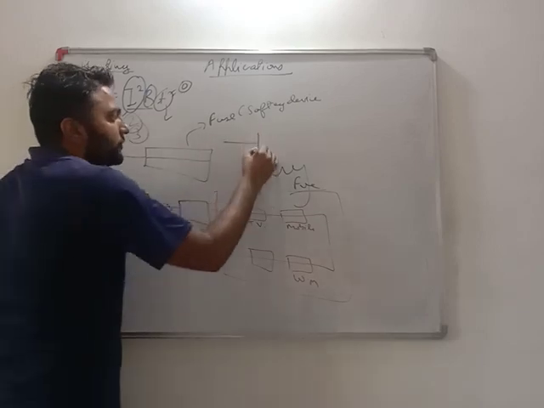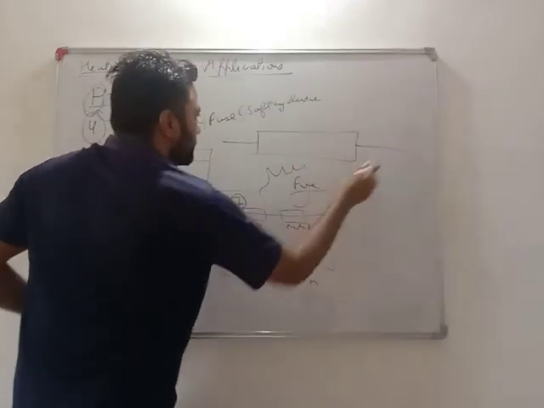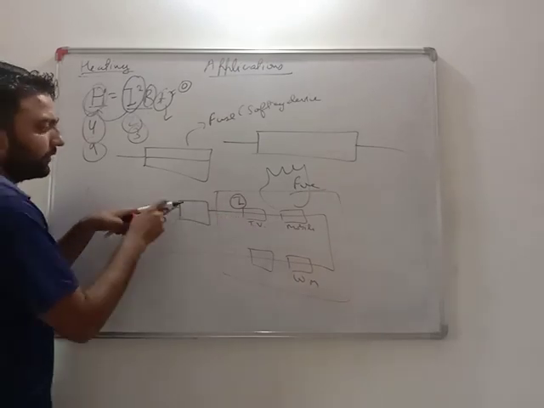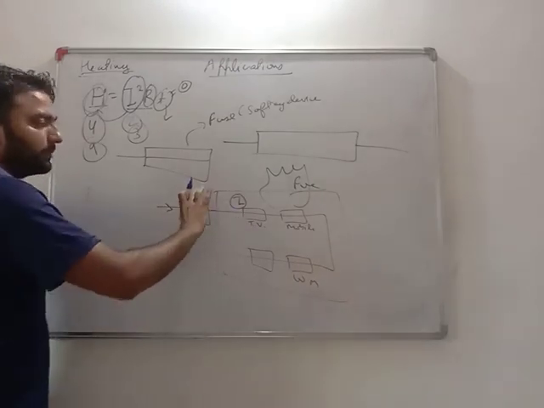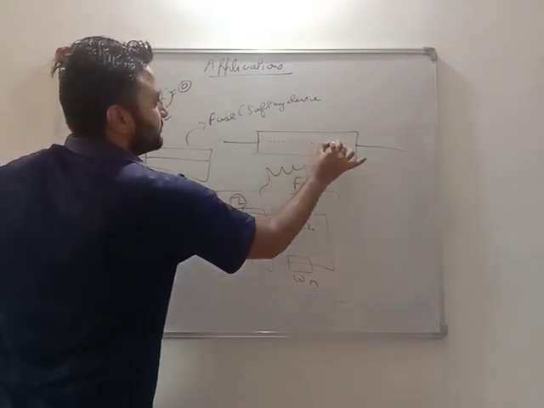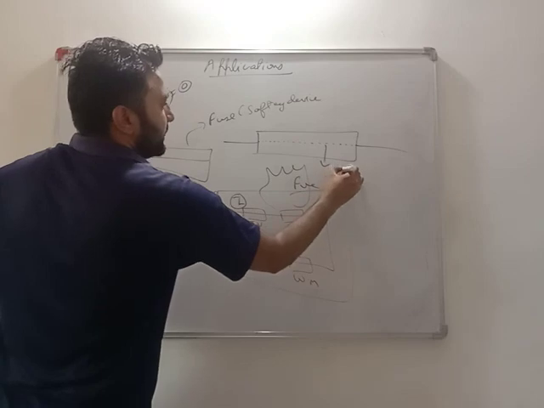What is a fuse? We put the fuse in series in the connection, when the current enters our supply. A fuse has a very thin piece of metal.